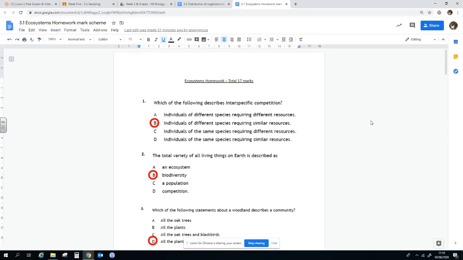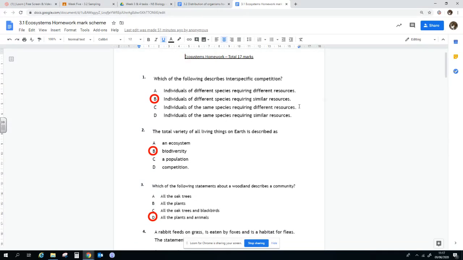Okay, in this video, I'm just going to quickly go through 3.1 and 3.2 homeworks. So it asks which of the following is interspecific competition. Interspecific is different species requiring the same resources. If they require different resources, they wouldn't really be competing. If it was the same species, it would be intraspecific.